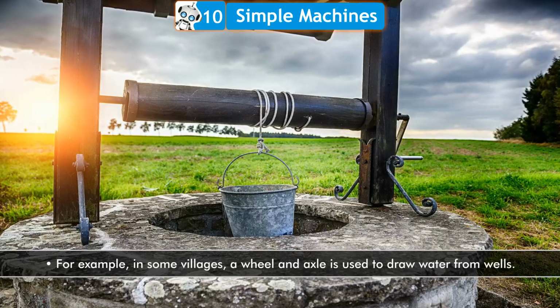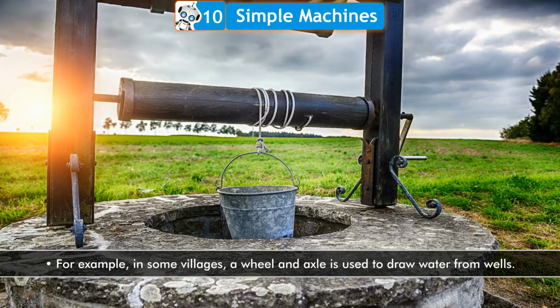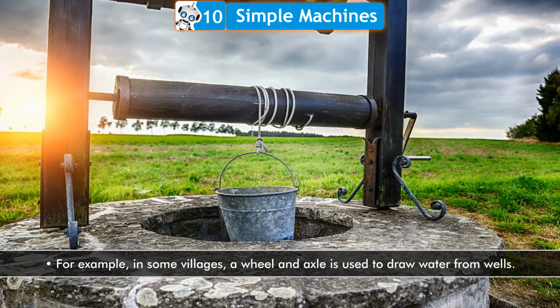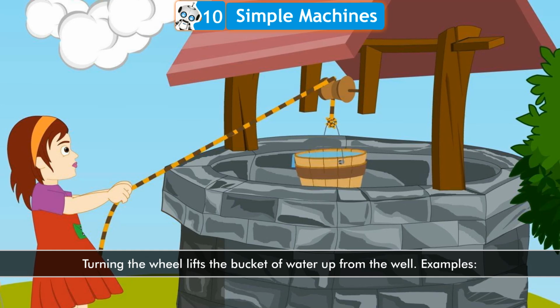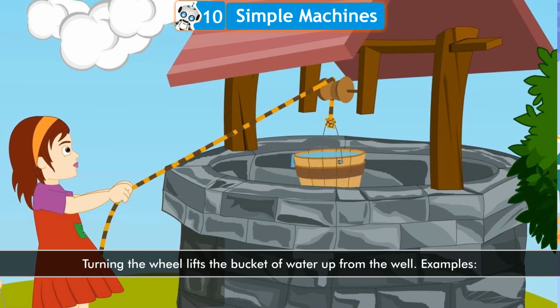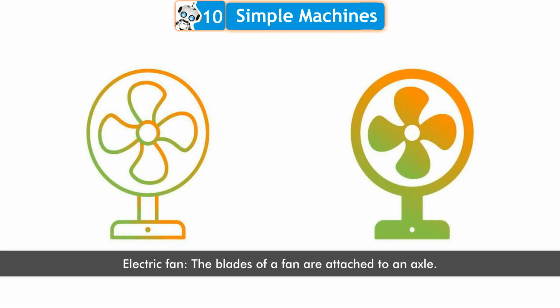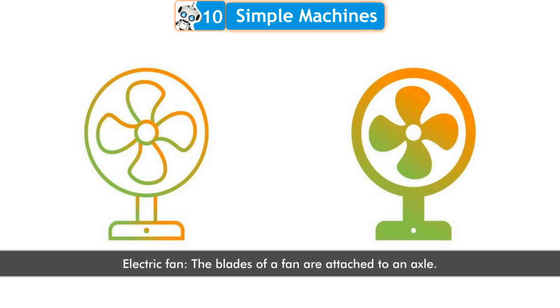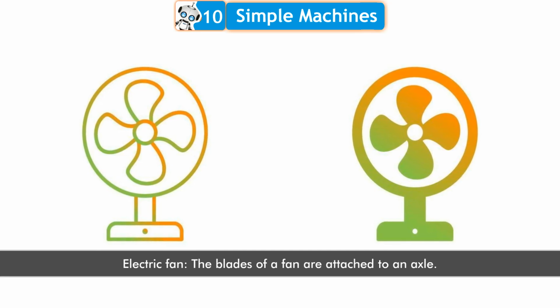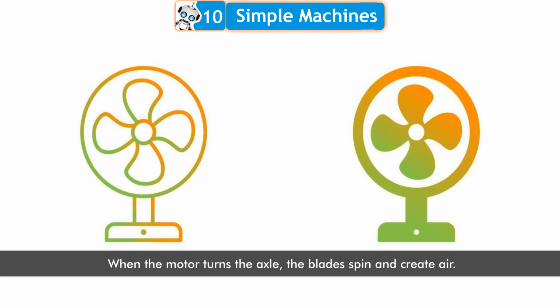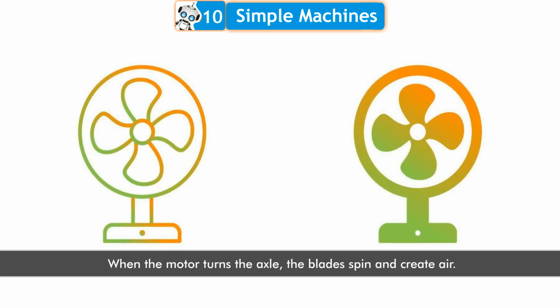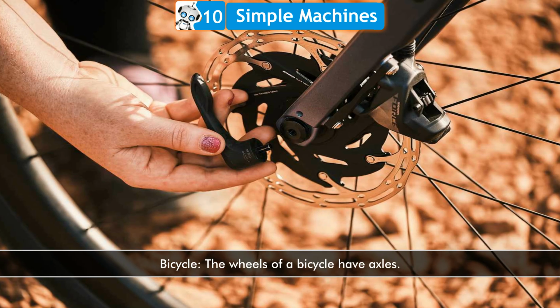For example, in some villages, a wheel and axle is used to draw water from wells. Turning the wheel lifts the bucket of water up from the well. Examples: electric fan. The blades of a fan are attached to an axle. When the motor turns the axle, the blades spin and create air.